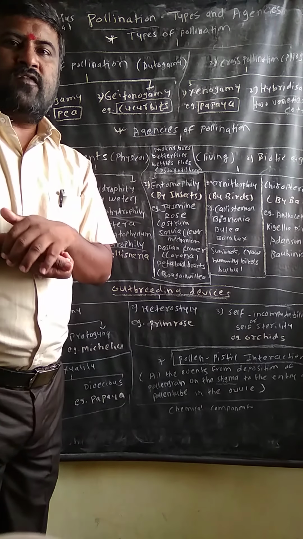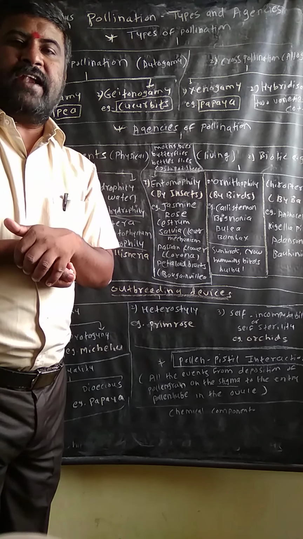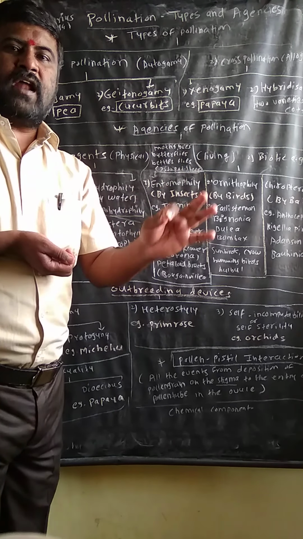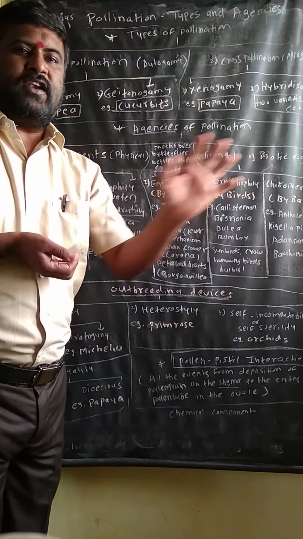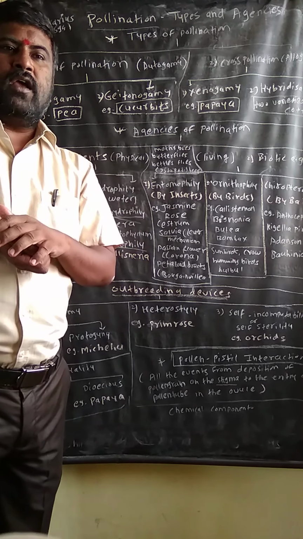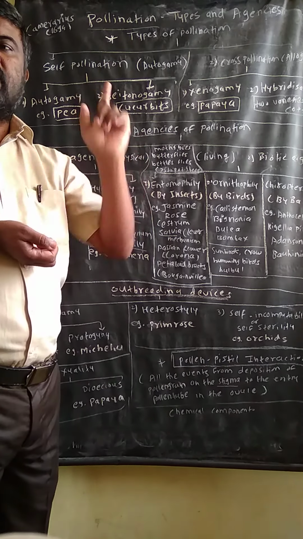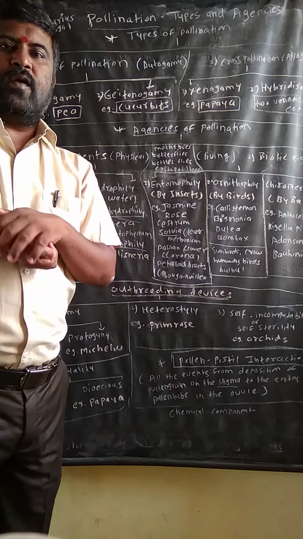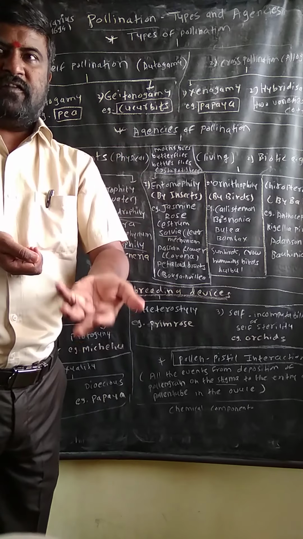The pollination process was described by Camerarius in 1694. Pollination is a very essential step for seed and fruit formation. Pollination is very important for the further processes of reproduction, that is fertilization, formation of fruit, and formation of seed.